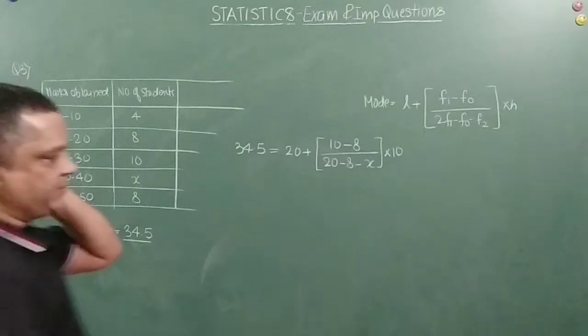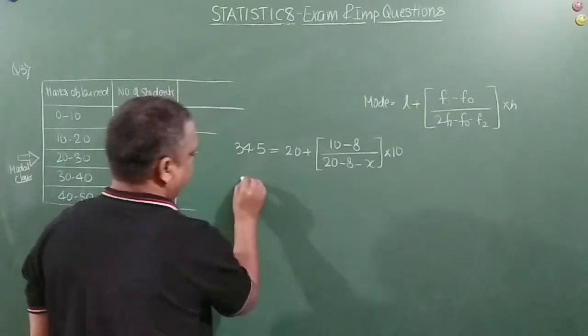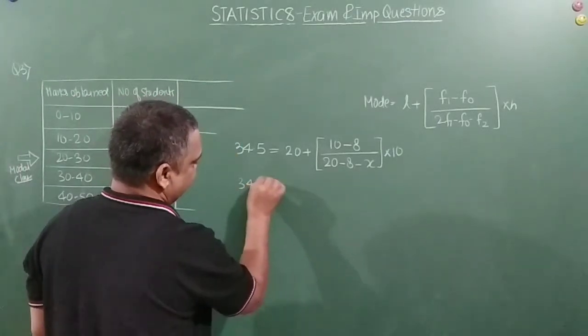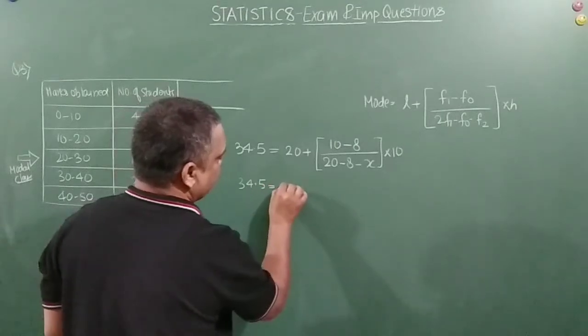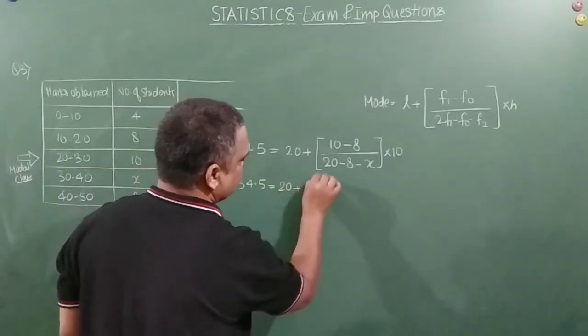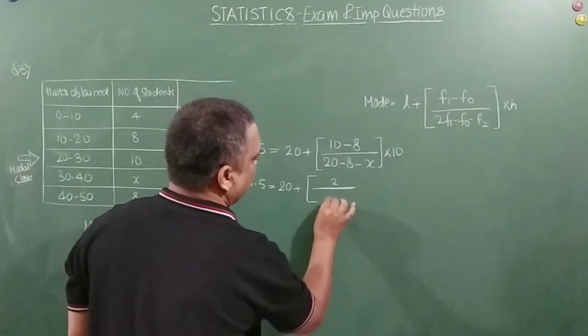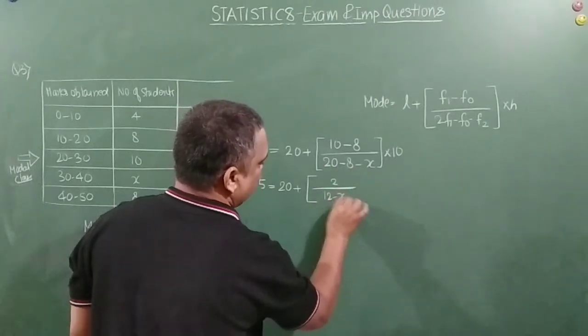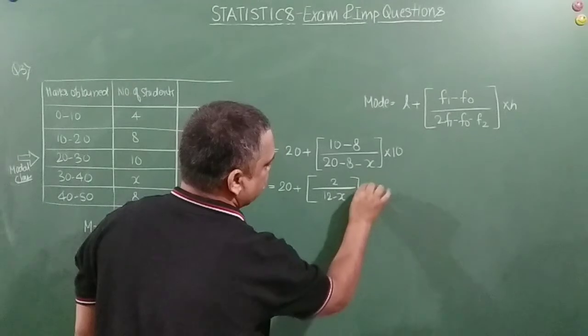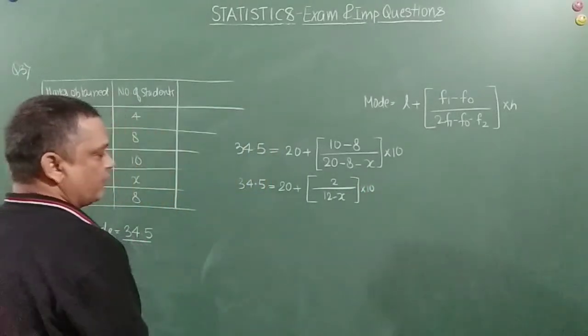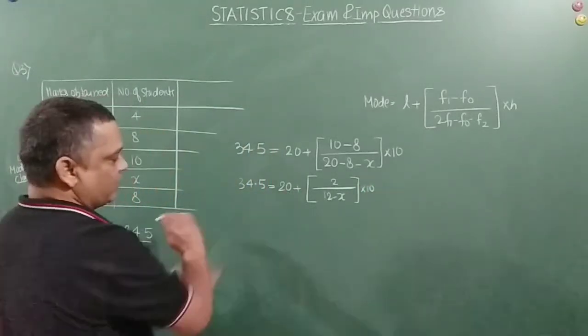And from here we are expected to find the value of x. Right? So not much difficulty here, friends. So 20 plus this becomes 2, and this becomes 12 minus x, and this becomes 10. Right? So I am going to bring this 20 to this side.